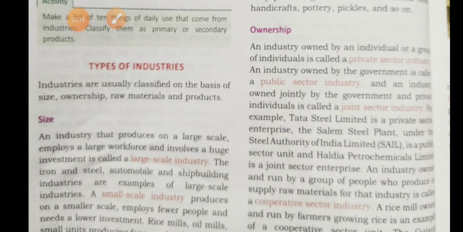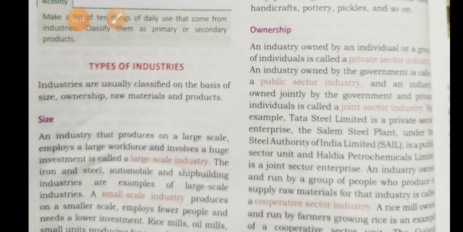An industry owned by the government. Some industries are started by the government. Those kinds of industries are called public sector industries. Private industry means the owner should be a person or a group of people. Public sector means owned by the government.